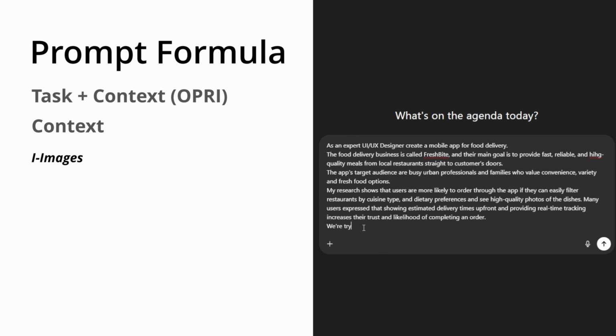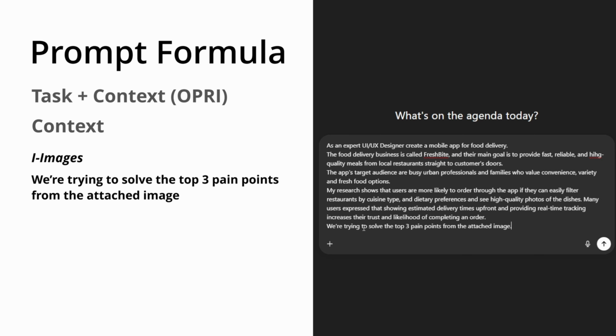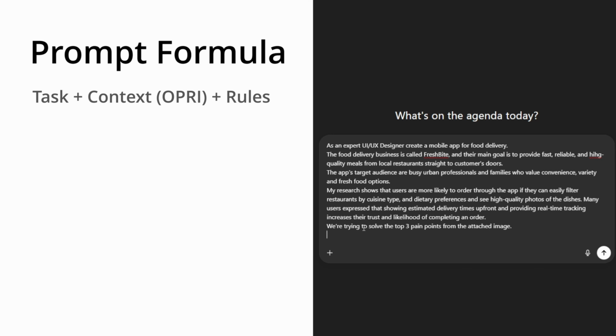In this case, let's try doing, we are trying to solve the top 3 pain points from the attached image. And of course, you attach the image and it has to have pain points in it. Okay, we finished with the context, but we are not done because the next thing is rules.